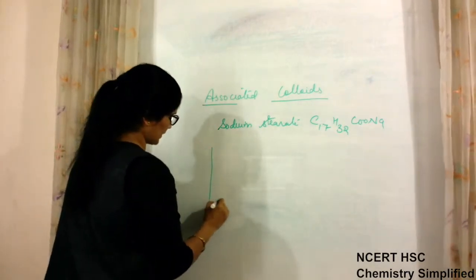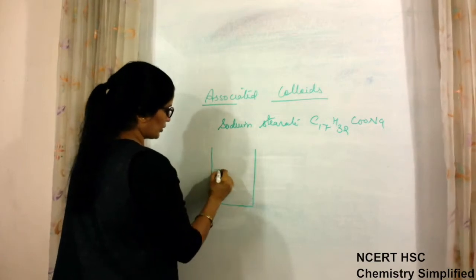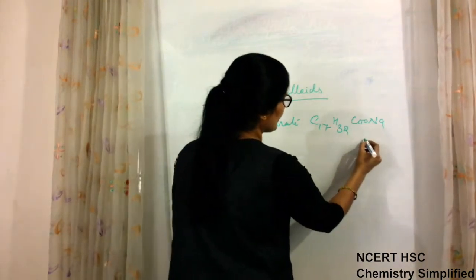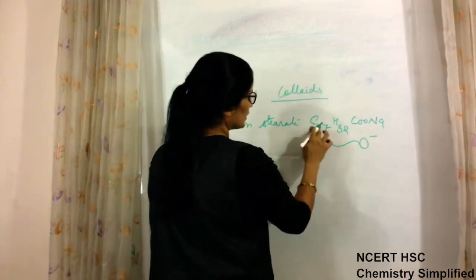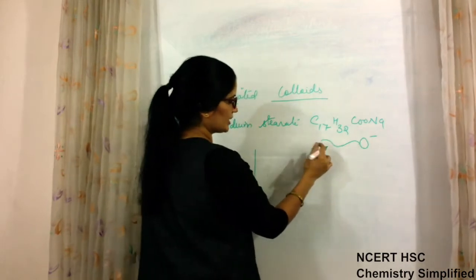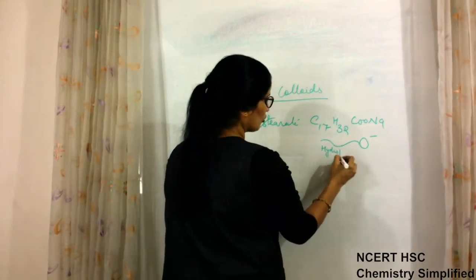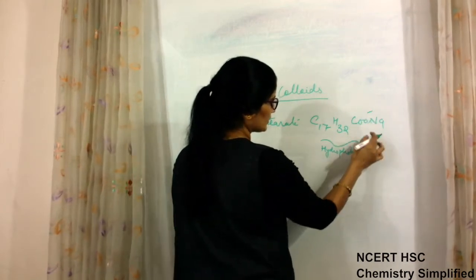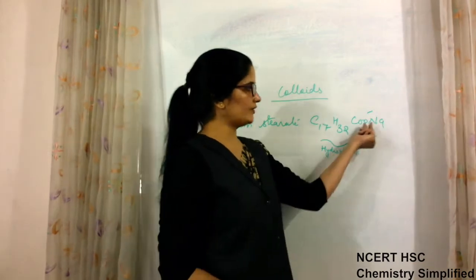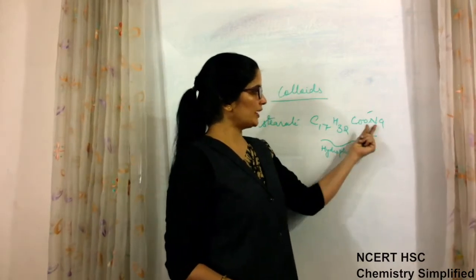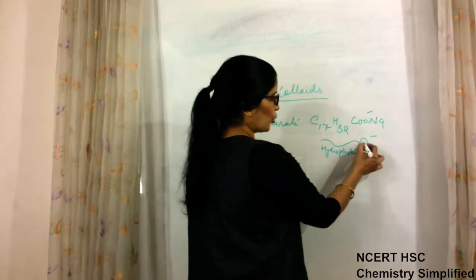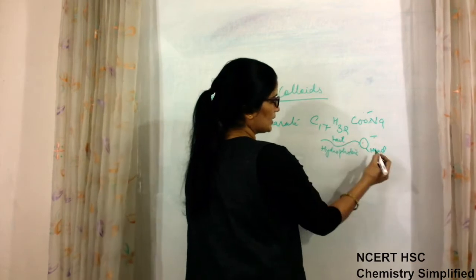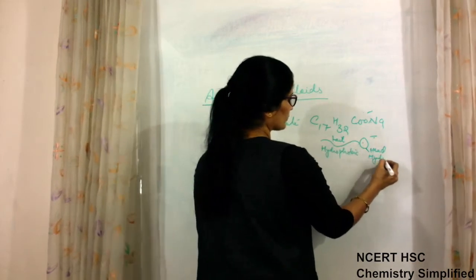When this is present in water, this is dispersion medium. These molecules are represented as head part and the tail part. This hydrocarbon part is represented as tail part. This is hydrophobic part, repelled by water. This head part is COO negative. When Na is the counter ion, COO negative is formed and Na positive separates out. So this COO negative is known as head part. This is known as tail part. This head part is hydrophilic.